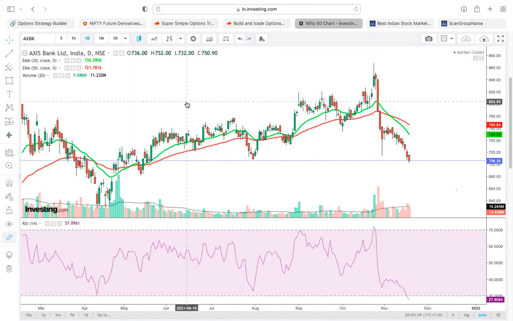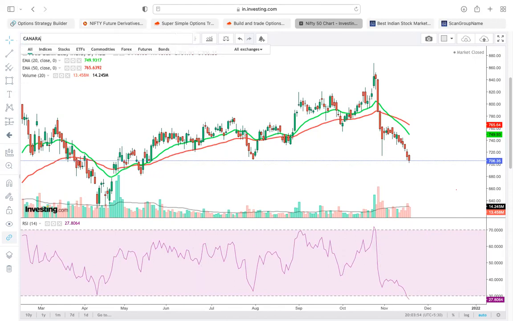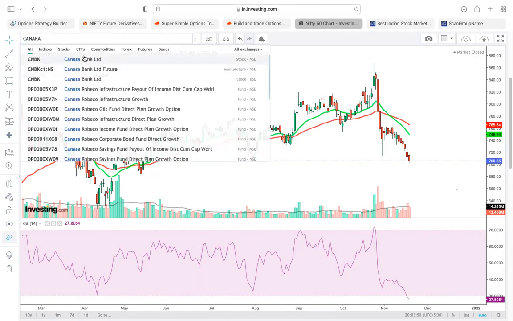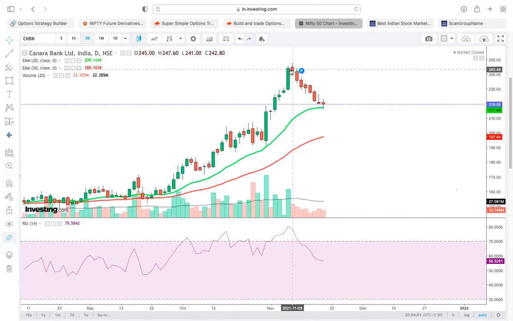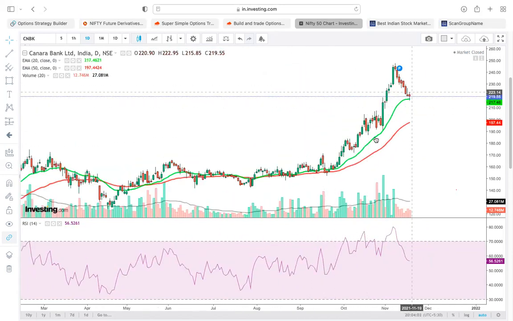So which is the other stock? Sir, Canara Bank? Canara Bank, all PSU banks will rally by this budget, I feel. I think some package will be announced for these banks. Canara Bank is taking support near the 20 EMA. So let's wait and watch. It has formed a very nice pattern. Strong bullish, sharp correction, again a strong up move may come.